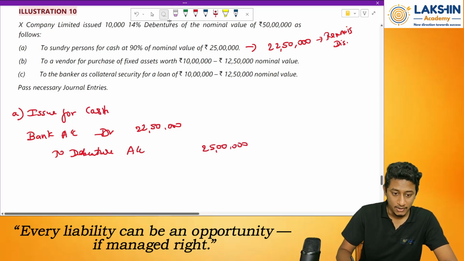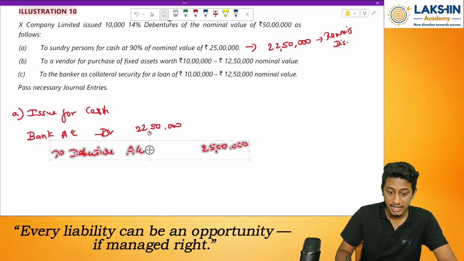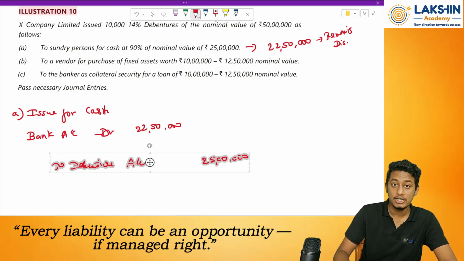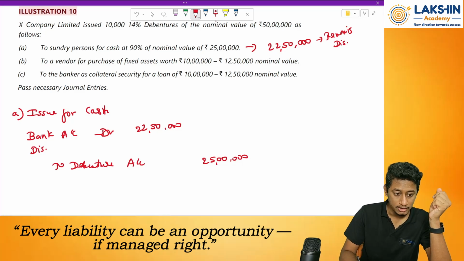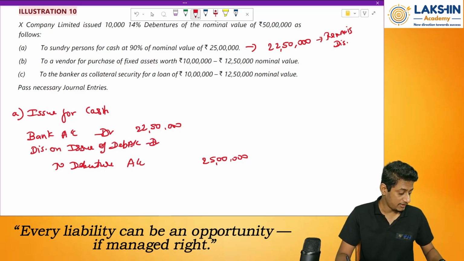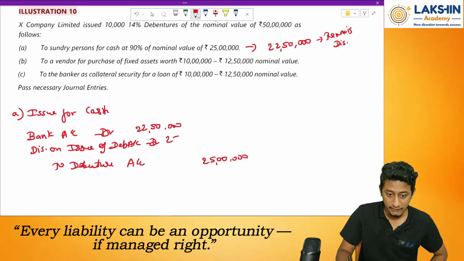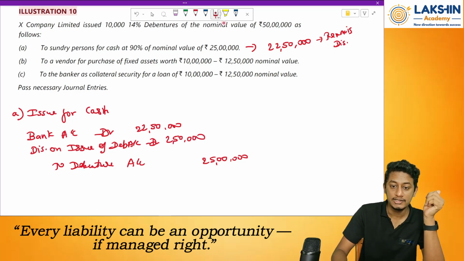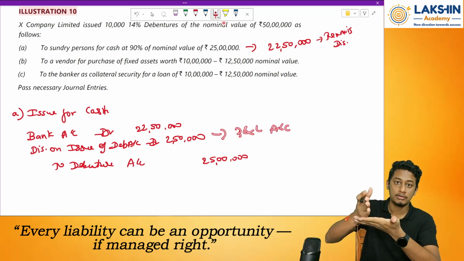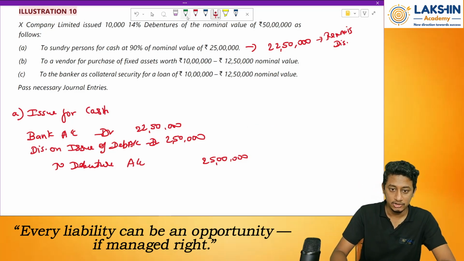There is a difference. What do I do with this difference? I will transfer it to discount on debenture issue, right? It is an expense, so expense increases, debit the account. Discount on issue of debenture account debited. How much is the discount given? 22.5 minus 25 lakhs equals 2 lakh 50,000. It is 10% of 25 lakhs. Where will this go? This goes to my P&L account on a year-on-year basis. So the first entry is done.